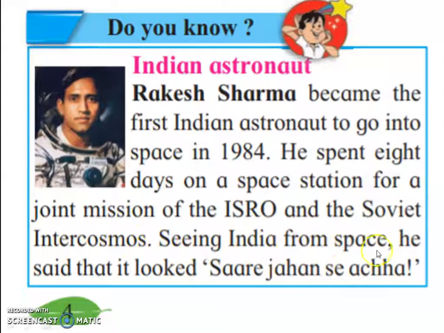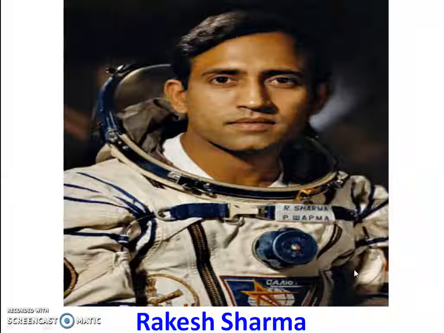Seeing India from space, he said that it looks 'Saare Jahan Se Accha'. Rakesh Sharma was the first Indian astronaut who went into space, and he spent 8 days in the space station. Whenever he looked at the Earth, he said 'Saare Jahan Se Accha Hindostan Hamara'.